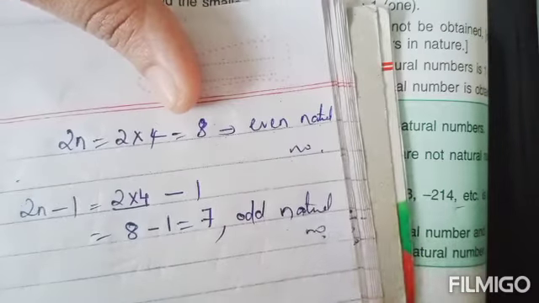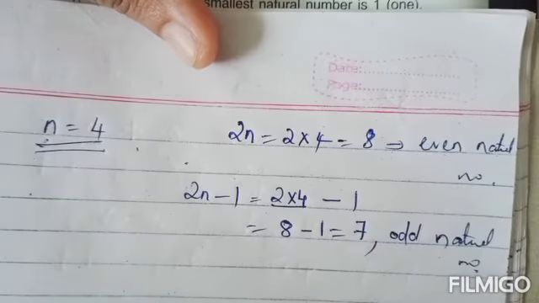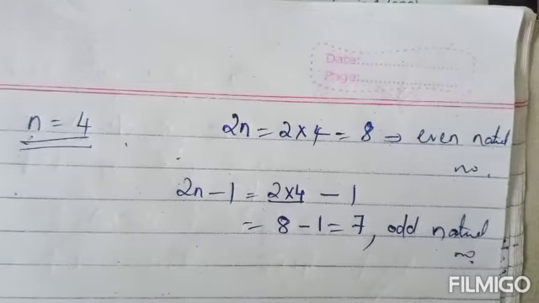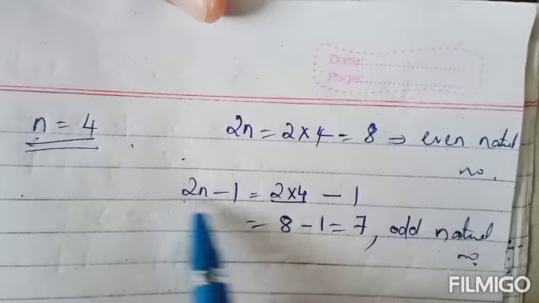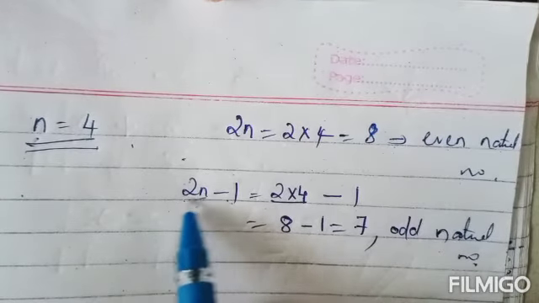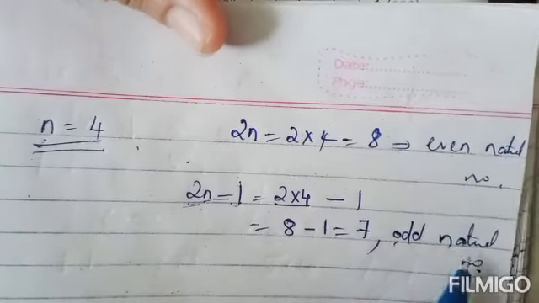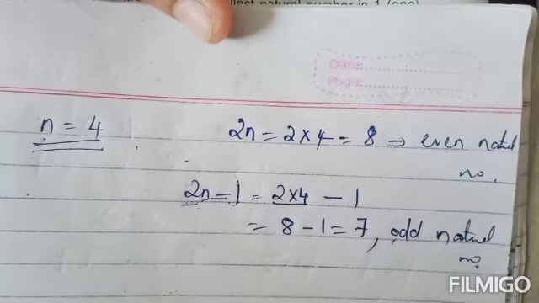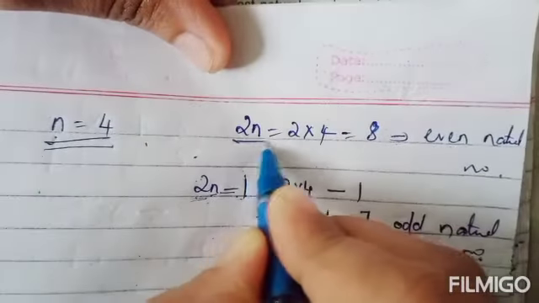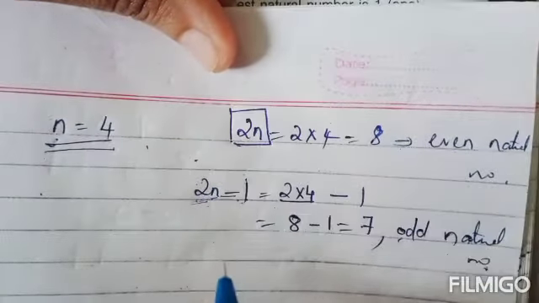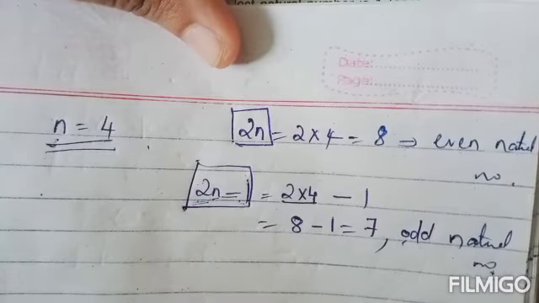Okay, so if you take any natural number and multiply it by 2, you will get an even natural number. Then 2n minus 1: if you multiply by 2 and then subtract 1, you will get an odd natural number. In general, we can say if n is any natural number, then 2n is an even natural number and 2n minus 1 is an odd natural number.